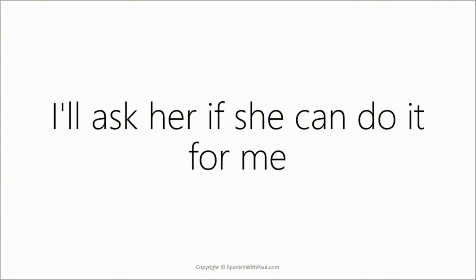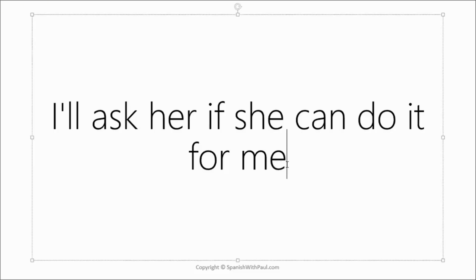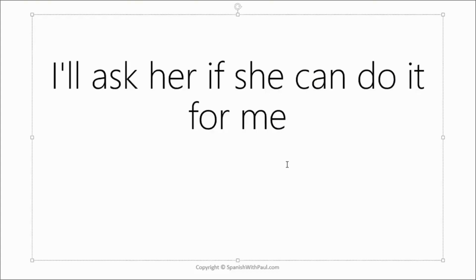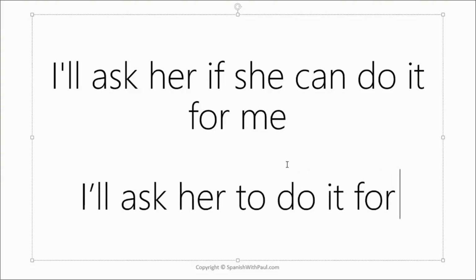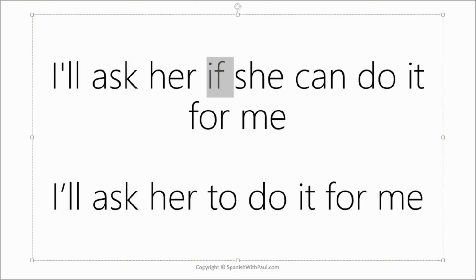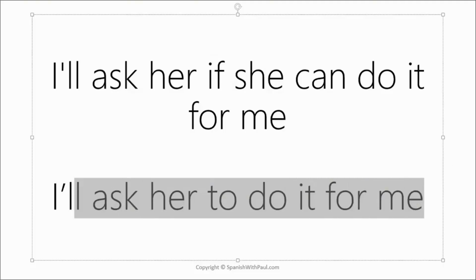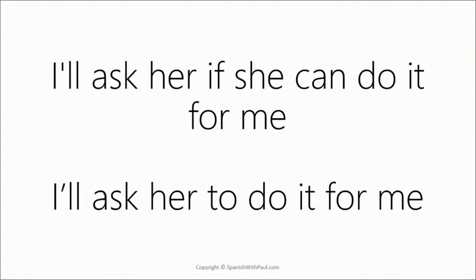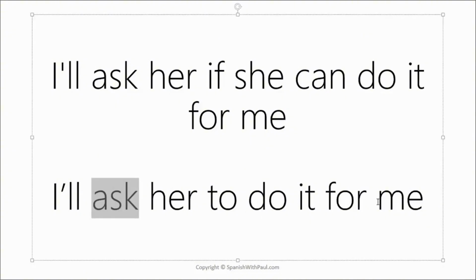I'm not making a direct request to her, because let's type it out here so you can see the difference on one slide. A direct request would be more like, I'll ask her to do it for me. Now this is a direct request. Can you see the difference? Here I don't know if she can do it for me or not, and I'm asking to find out. So this is asking for information. Whereas here, I'll ask her to do it for me. I'm not requesting any information here at all. This is going to be a direct request to her that she does it for me.